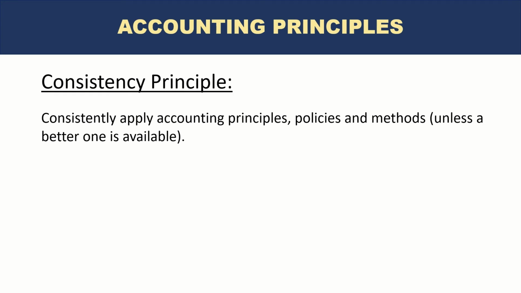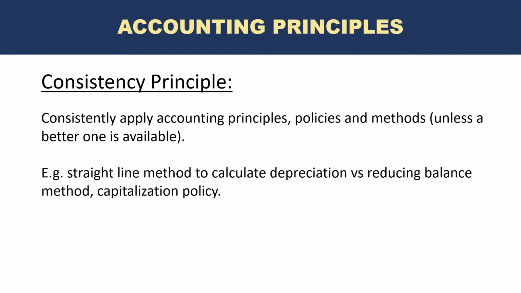If the company is changing its accounting policies and principles, which also may change the treatment of accounting entries or assets, liabilities, income, expenses in the financial statements, then it is difficult for the decision makers to make decisions because they cannot compare the financial results between periods. An example is the straight line method of depreciation. We discussed an asset with a useful life of 10 years. The company may choose a straight line method to record depreciation, which is the total cost of the asset divided by 10, and that is the amount recorded every year.